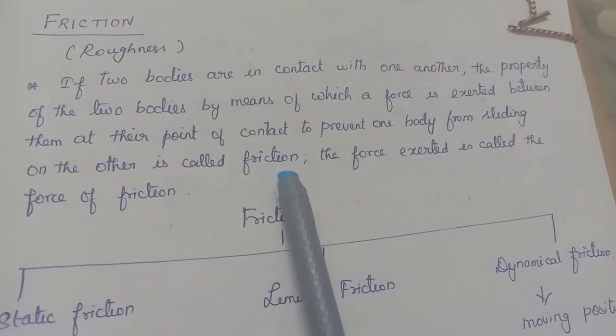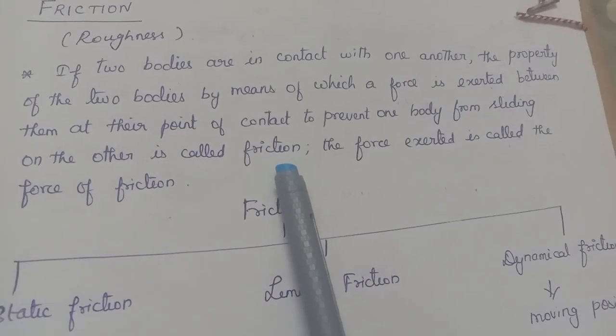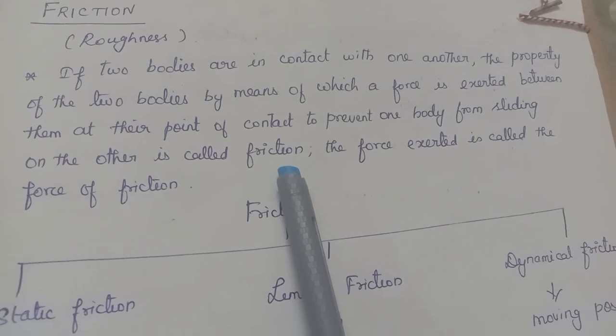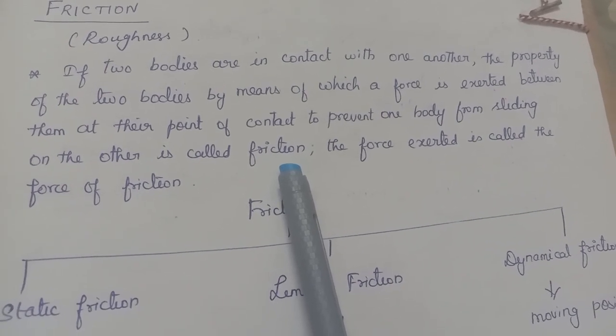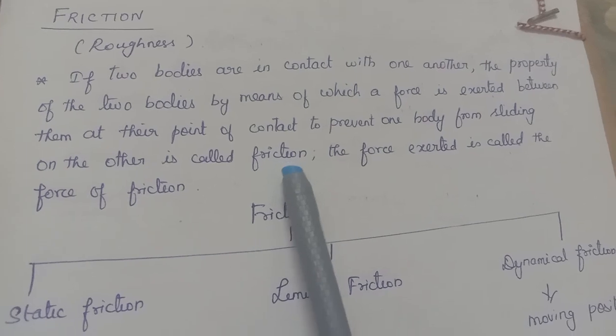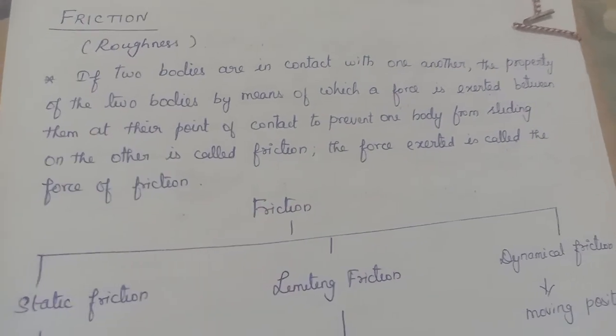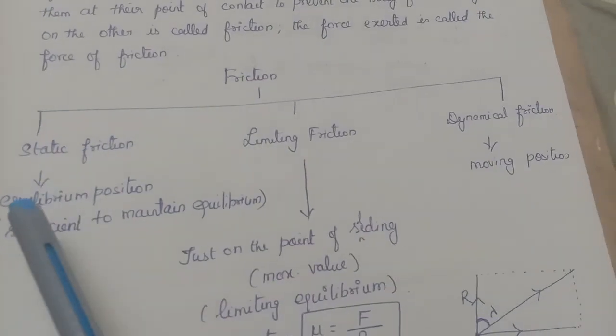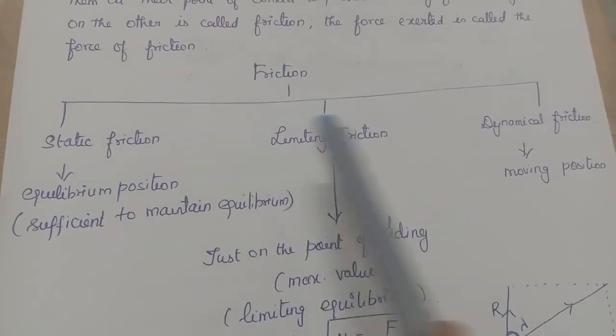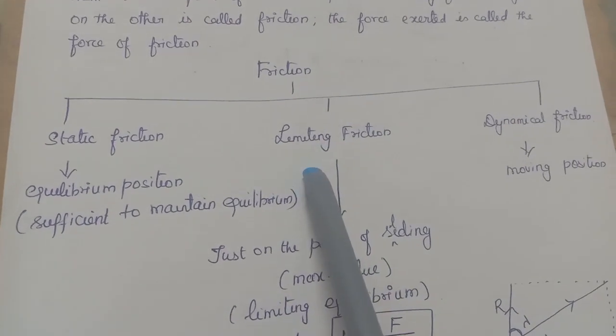So every surface will have friction. It may be very less for a smooth surface and very high for a rough surface. Okay, so it is always a contact force. Now the friction is classified into three types: static, dynamic and limiting friction.